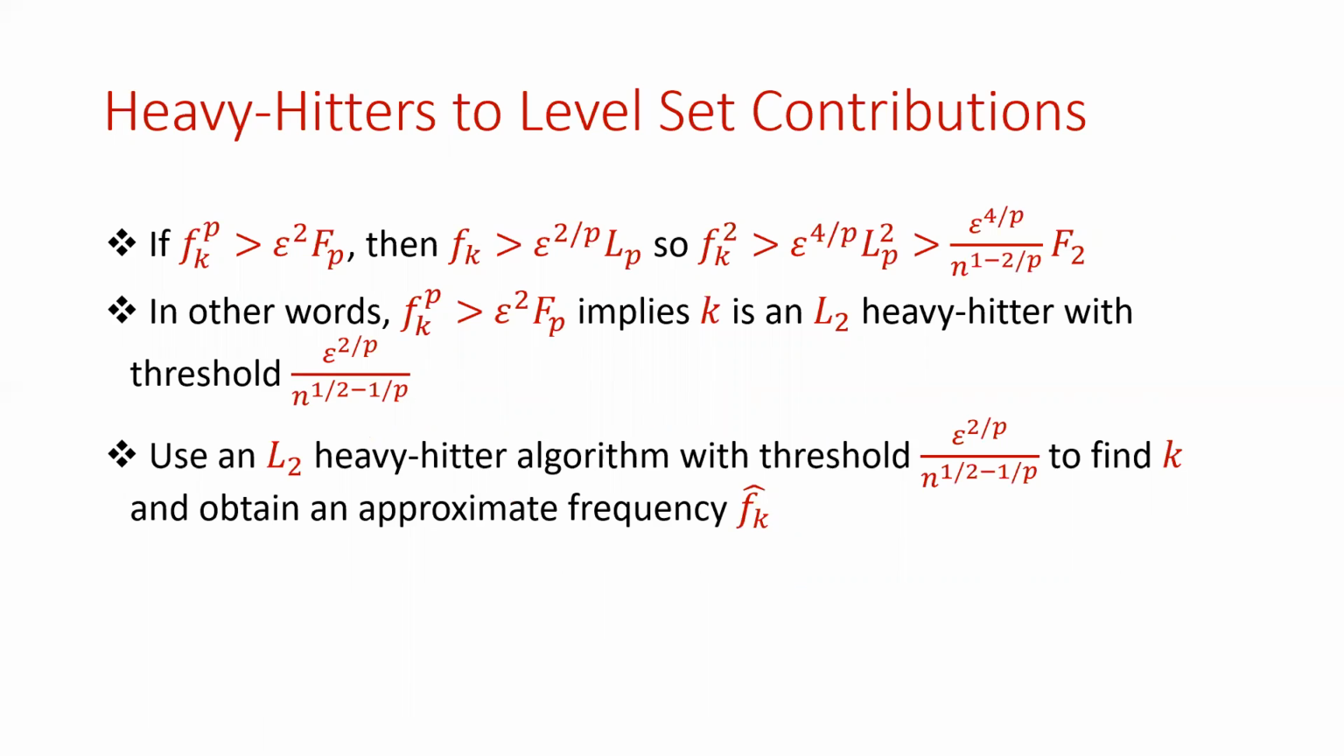So how does this reduction from heavy hitters to level set contributions work? Well, if the pth power of the frequency exceeds an epsilon squared fraction of Fp, then we know that the frequency exceeds epsilon to the 2 over p times Lp, which implies that k is an L2 heavy hitter with threshold epsilon to the 2 over p divided by a polynomial in n. Thus, we can use an L2 heavy hitter algorithm with threshold epsilon to the 2 over p over a polynomial in n to find k and obtain an approximate frequency.